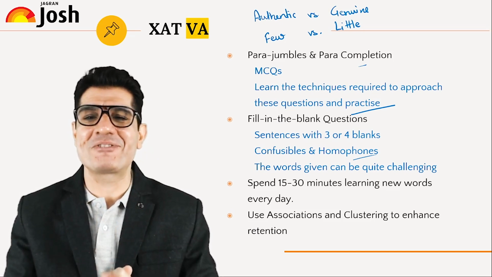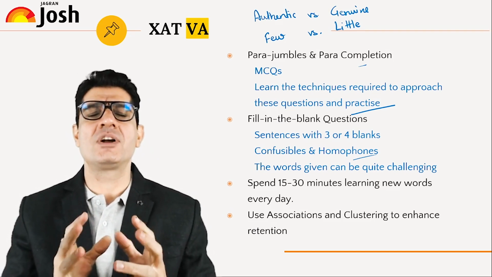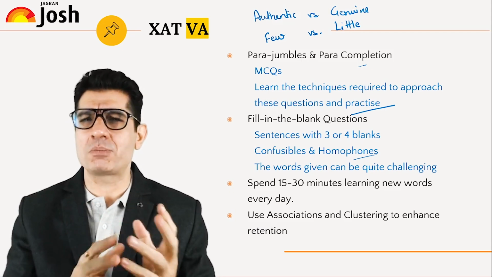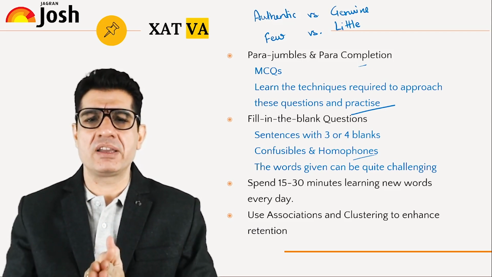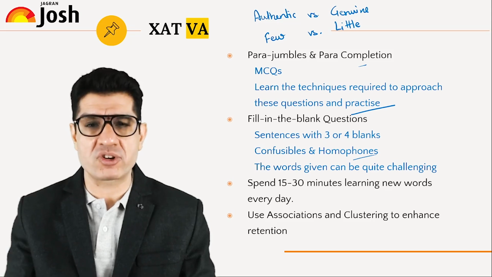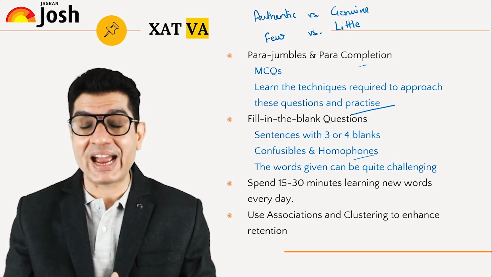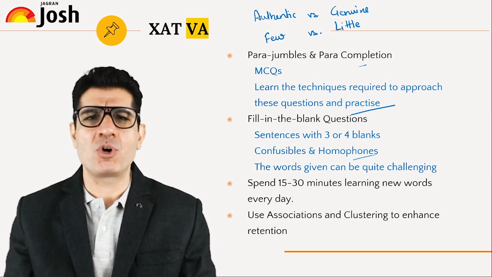That's also a way of clustering and association, right? And clustering is grouping. Learn words built around the same theme or maybe the same root. In fact, I have recorded sessions on YouTube where I've talked about vocab strategy and how to become good at it. You can refer to that in order to take more pointers.